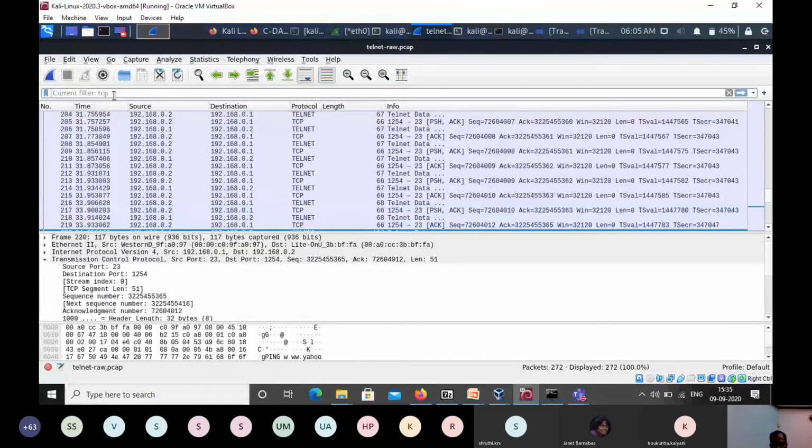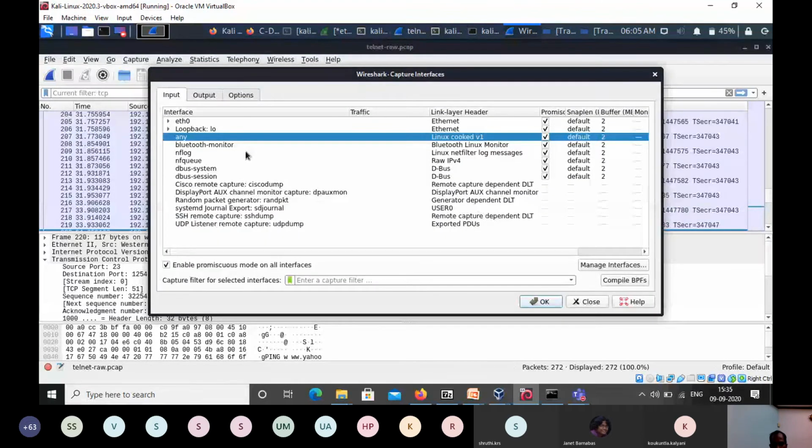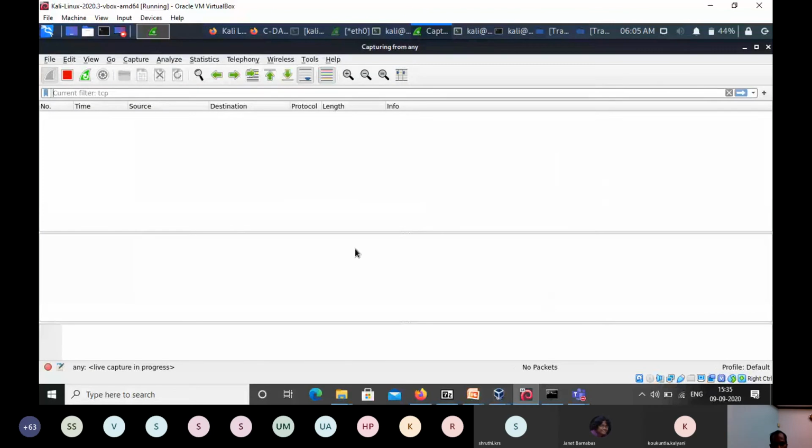I hope I explained the TCP handshake and all those things. Now we'll go through another simple example. I'm just restarting Wireshark. You already know the use case of the ping command.